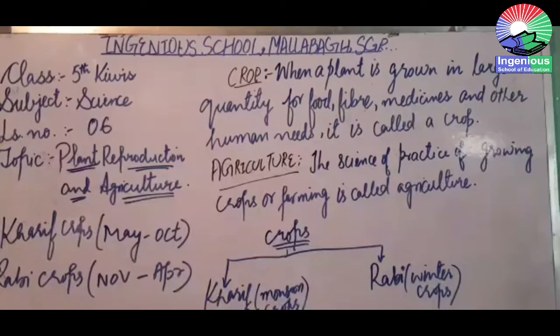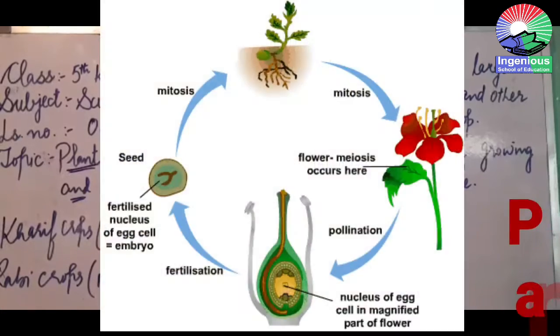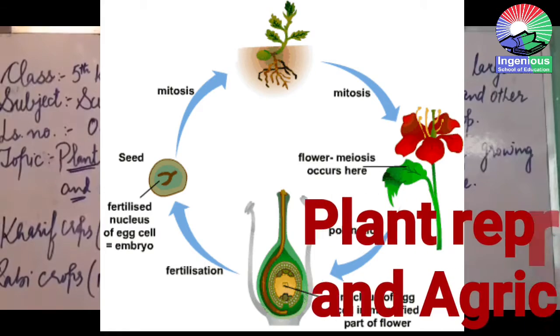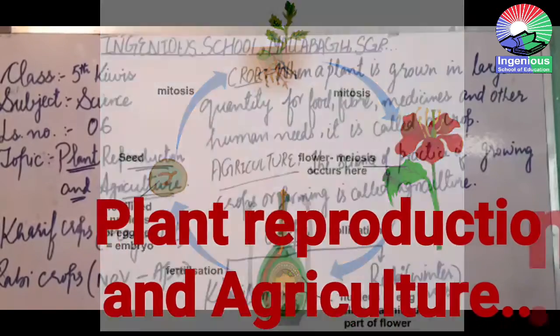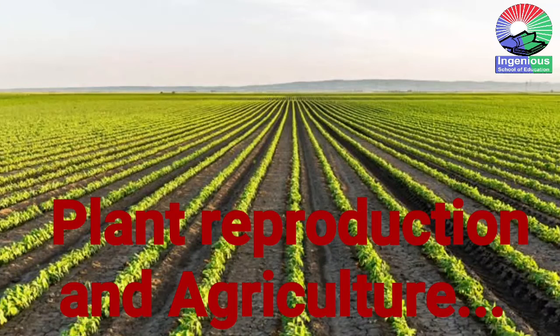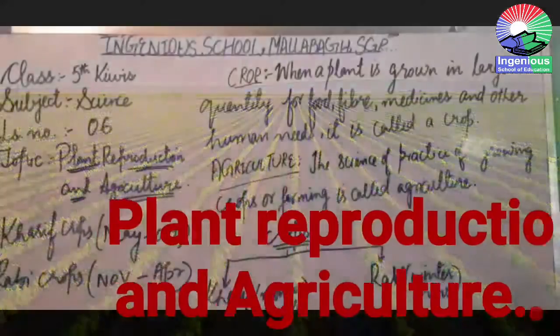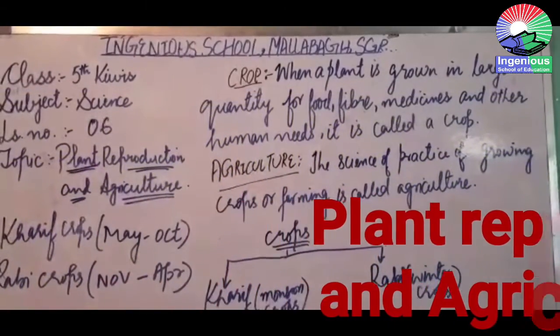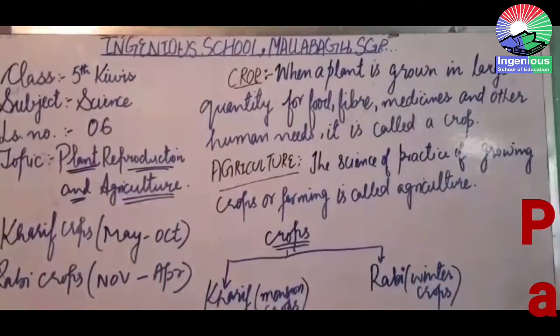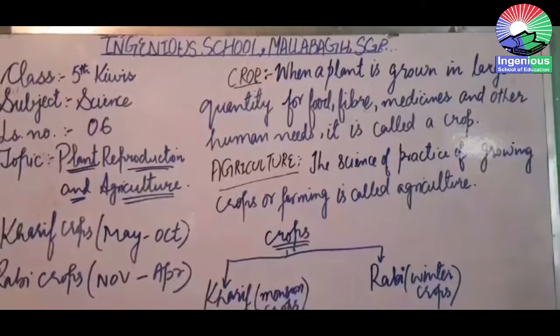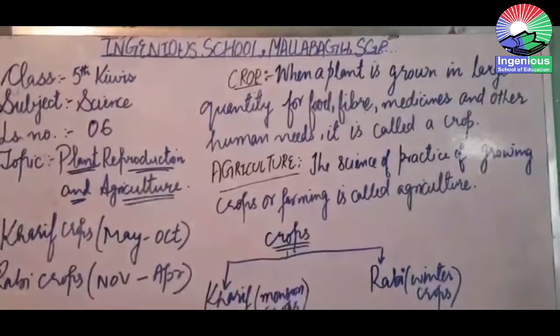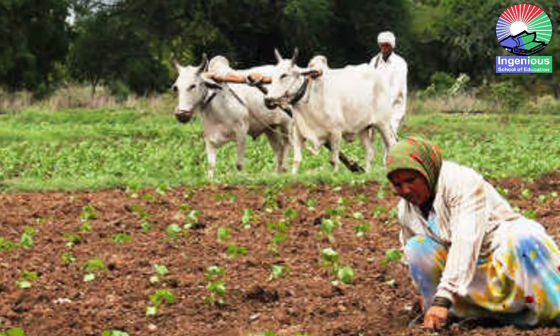My dear kids, as you all know, the lesson which we are learning about is plant reproduction and agriculture, isn't it? Today we are continuing with the same topic. In the last classes, we learned about the dispersal methods. We learned about the reproduction from different parts of a plant. In the last videos, we learned about these things. Now, today we are going to learn about the crops and agriculture.